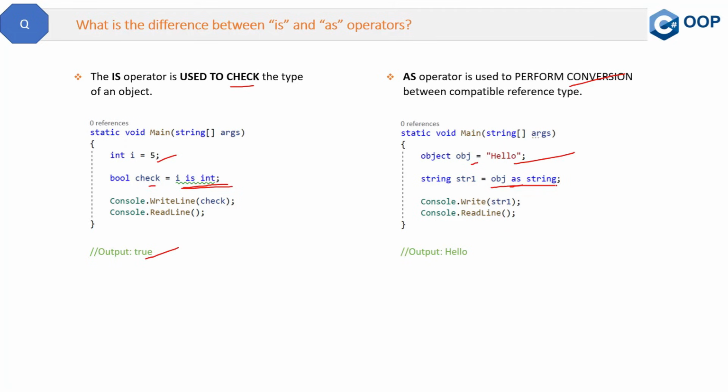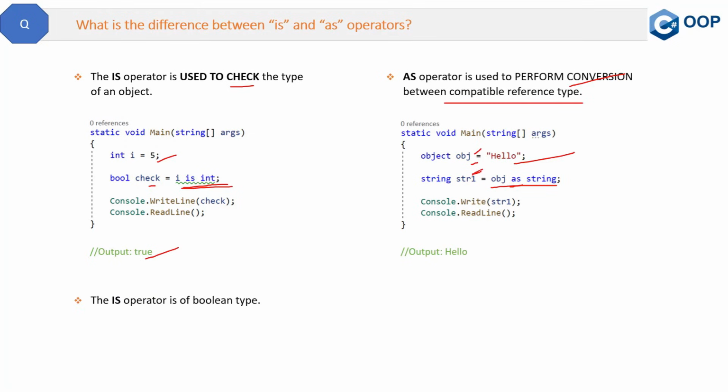So here obj as a string, obj will be converted to a string, and the conversion is happening now. And why I said between compatible reference types, because obj and string are compatible reference types. You cannot store an integer into a string because they are not compatible types. You can store obj in a string, so the type should be compatible, but more importantly the as operator does the conversion of the type. So that is the purpose of the as operator.